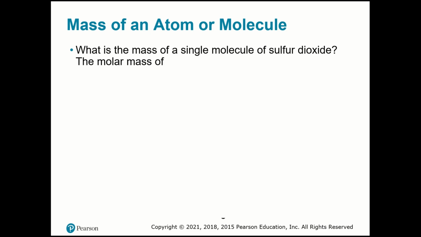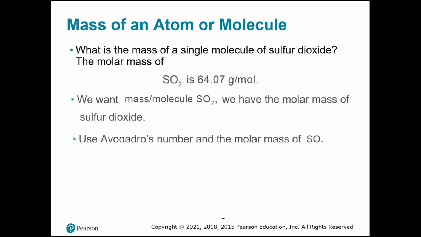What is the mass of a single molecule of sulfur dioxide? See the way that I'm asking you? I want to know grams per molecule. Okay, so I need the molar mass. So the molar mass of SO2 is 64.07 grams. So how did I do that?